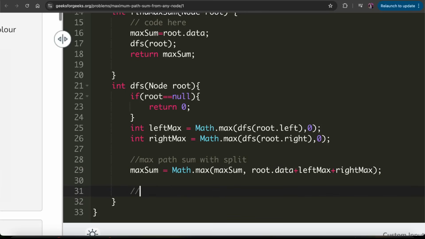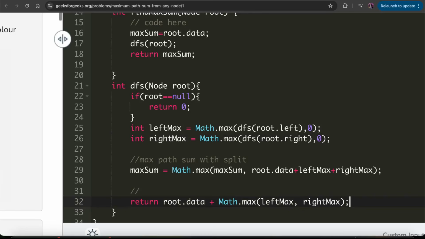And we're going to return the max path sum without the split case, so we'll just say return root.data plus Math.max. We take the maximum from the left call and the right call, so it would be Math.max(leftMax, rightMax).